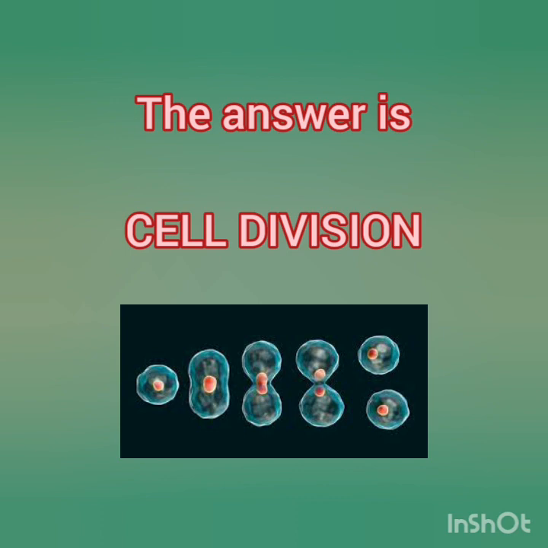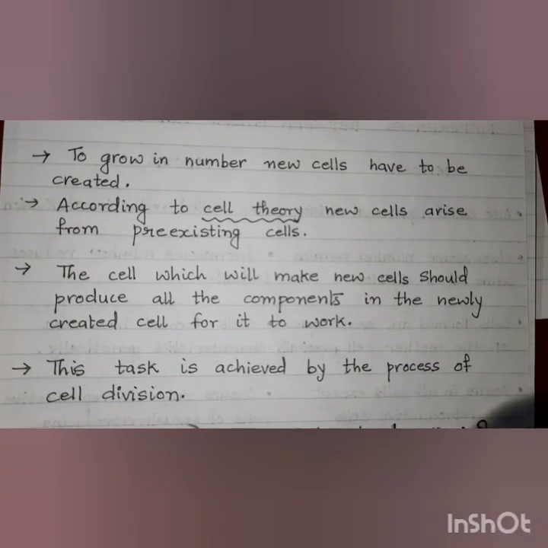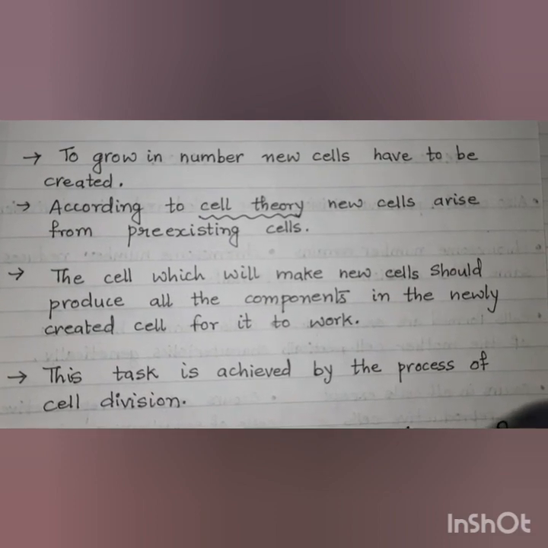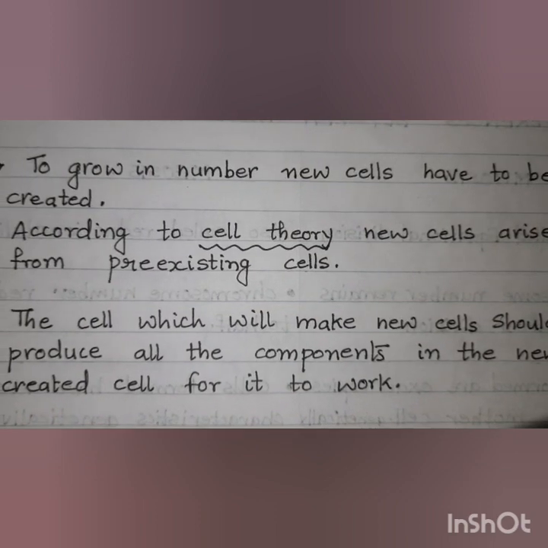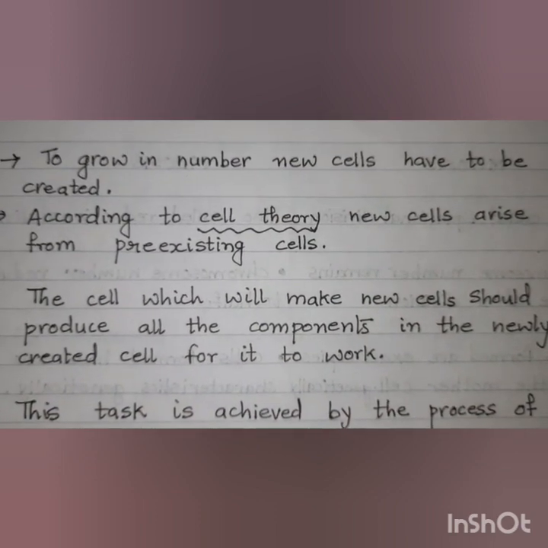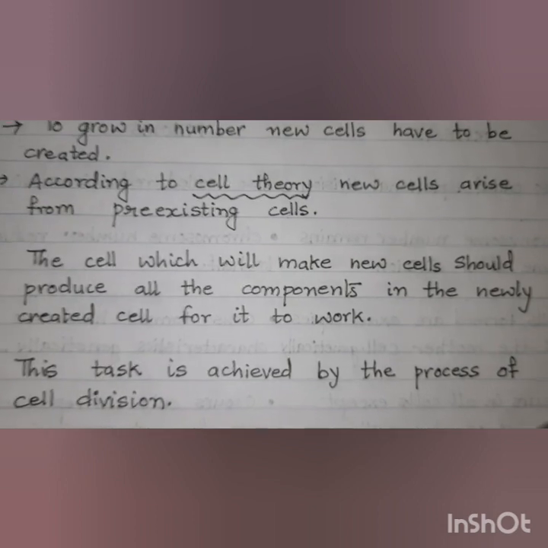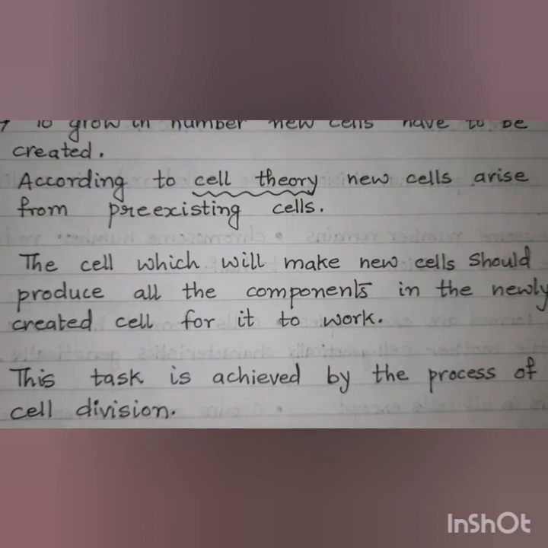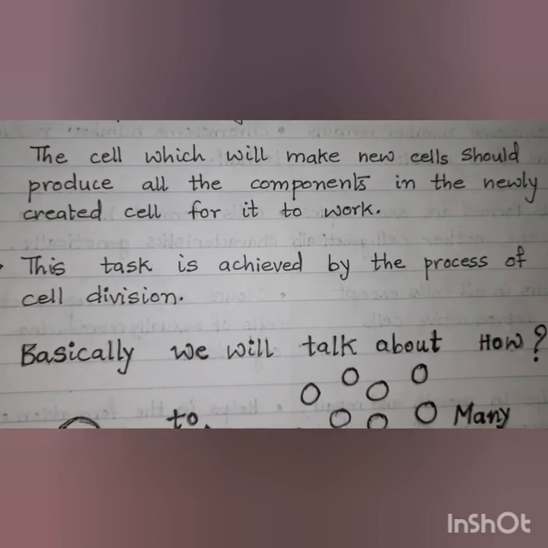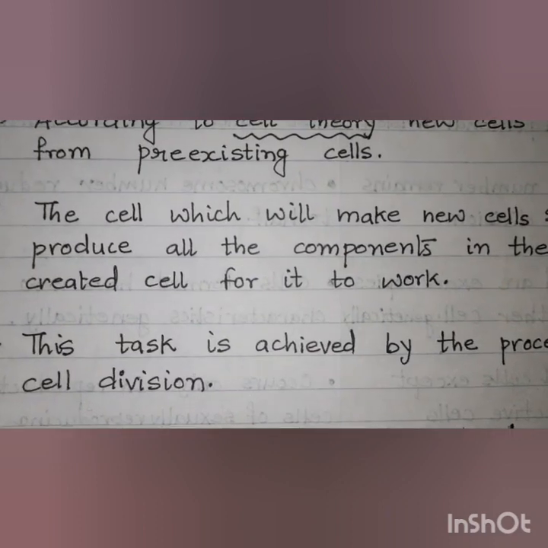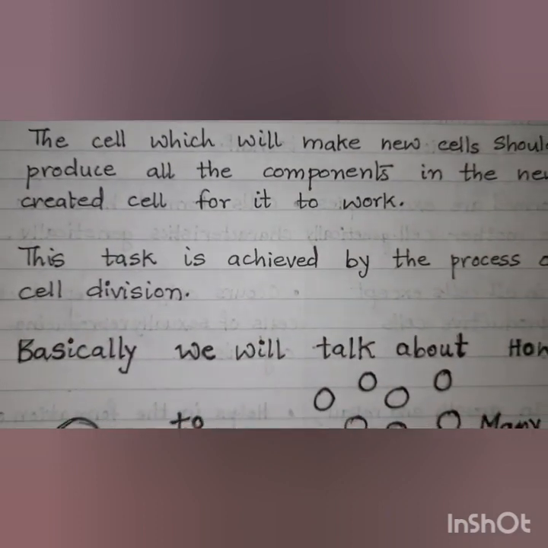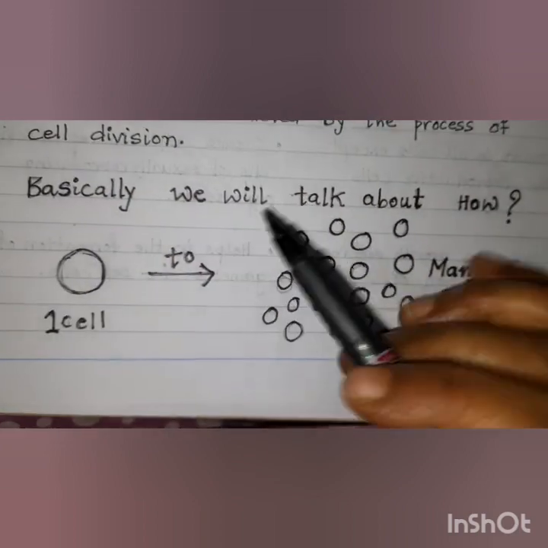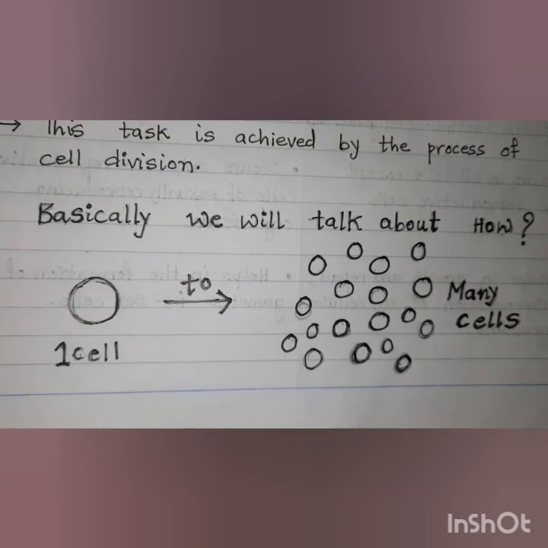Now, let's discuss how the cell divides. To grow in number, new cells have to be created. According to the cell theory, new cells arise from pre-existing cells. The cell which will make a new cell should produce all the components in the newly created cell for the cell to work. Now, this task is achieved by the process of cell division. Basically, what we are going to talk about is how one cell produces many cells.